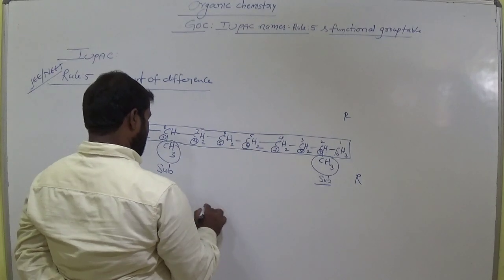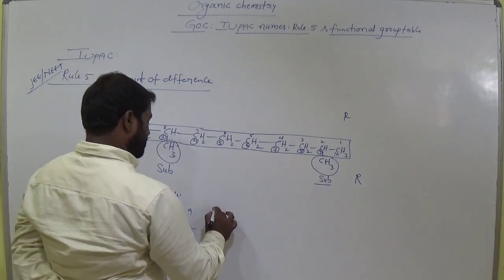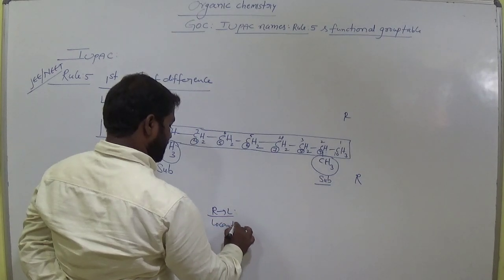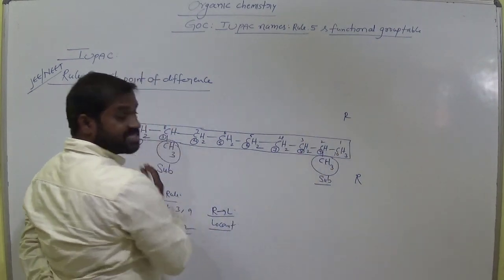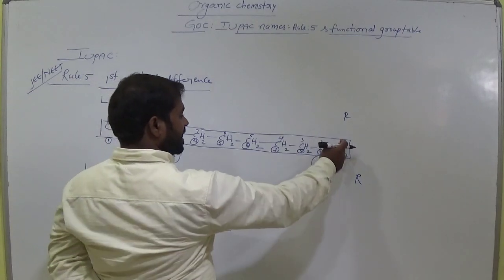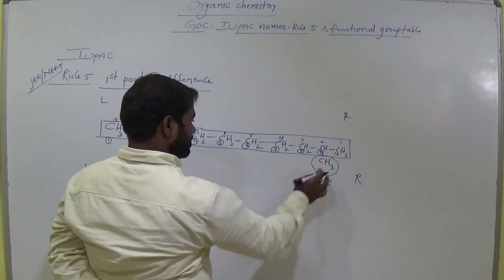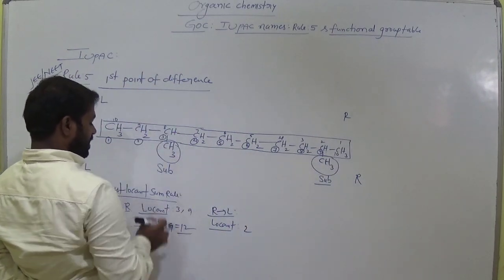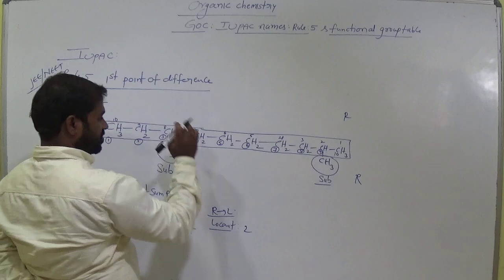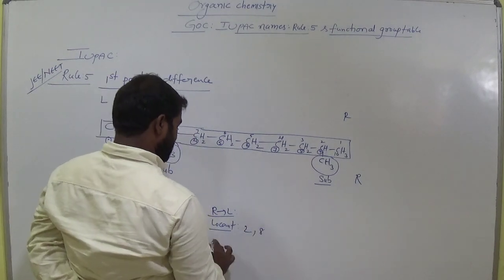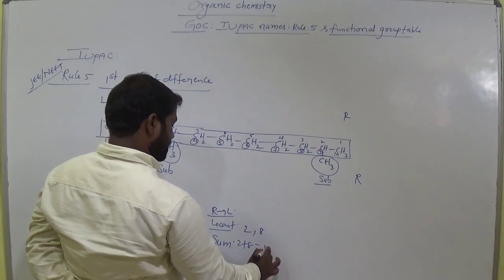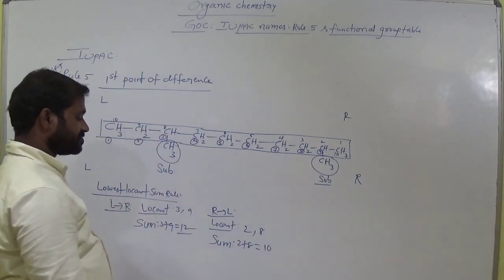So let us take right to left. What are the locants in this direction, students? Here it is at 2, methyl group at 2 in this direction, and here methyl group at 8. So 2, 8. Now the sum of the locants, 2 plus 8, is 10.